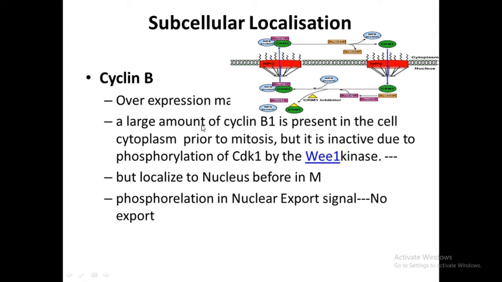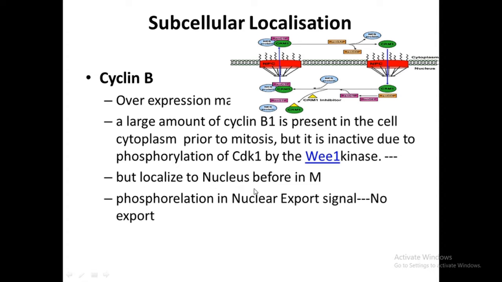This is because of an inhibitory phosphorylation carried out by Wee1 proteins that we have already studied. So in the cytoplasm, the cyclin B remains inactive due to inhibitory phosphorylation.